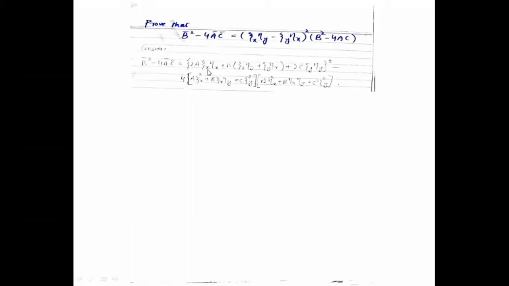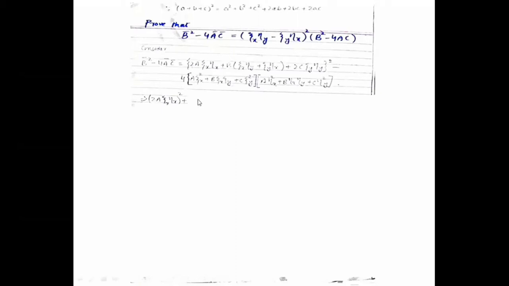Xi x means the partial derivative of xi with respect to x, and eta x means the partial derivative of eta with respect to x, plus b and this sort of value, and all of it squared, plus 4a; the values from previous slides you can just insert here, and the value of c prime comes like this. Now here we have the formula for a plus b plus c whole square, which is a square plus b square plus c square plus 2ab plus 2bc plus 2ac. This is the formula of a plus b plus c whole square.